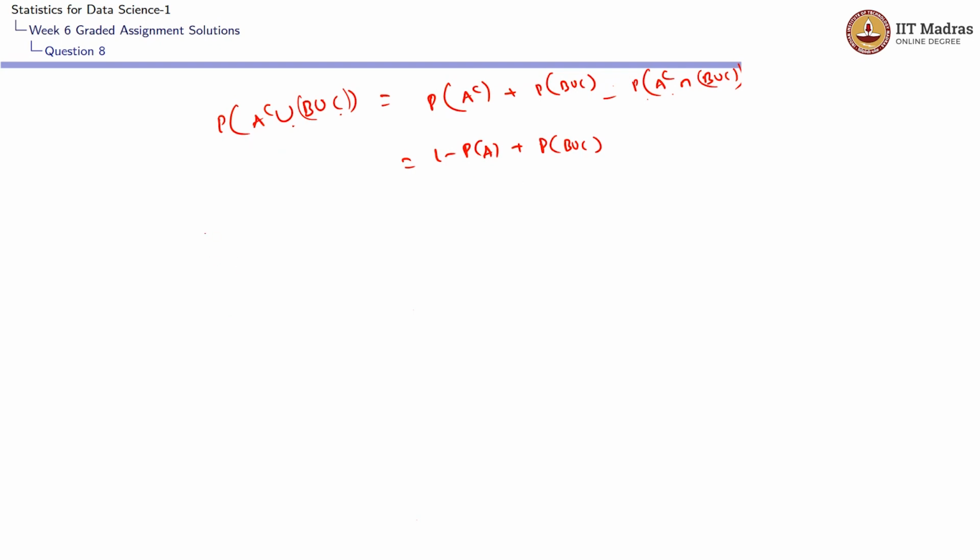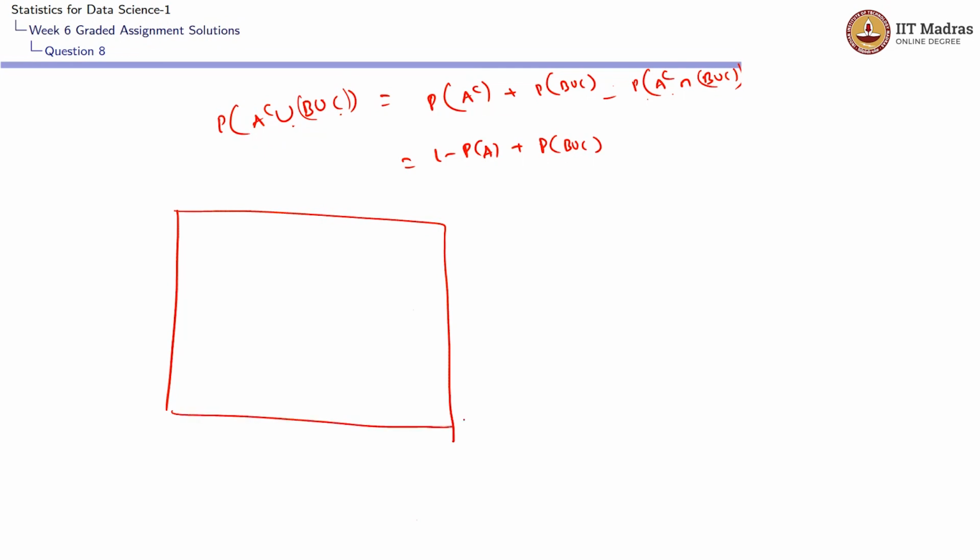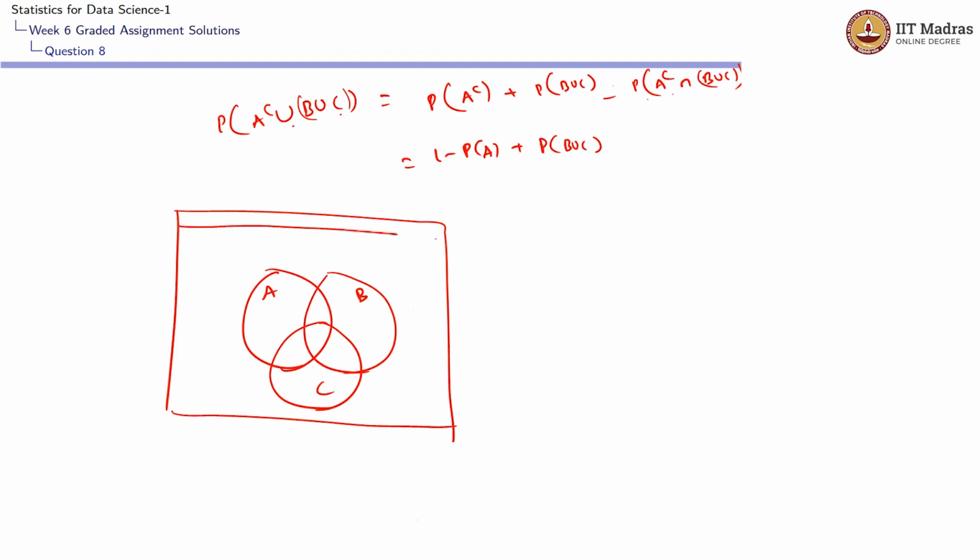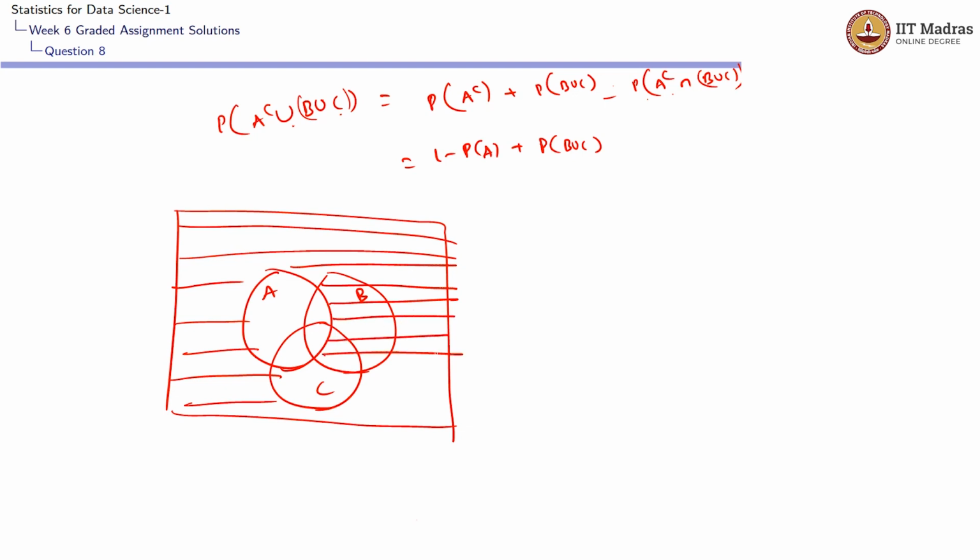To find that value, we'll draw the Venn diagram. This is A, this is B, this is C. A complement would be this particular whole horizontal line area. A complement intersection B union C would be this particular area.